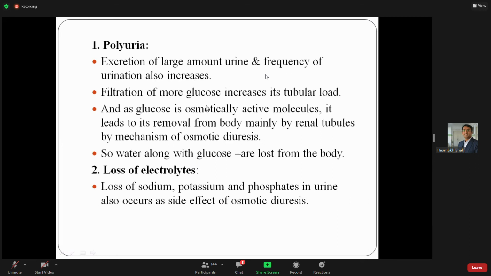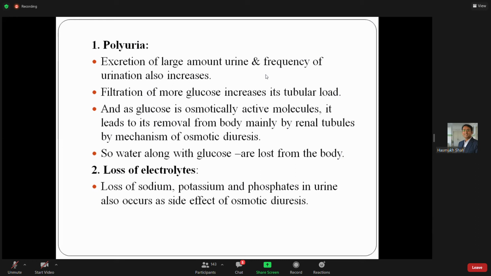Polyuria means excretion of a large volume of urine as well as increase in frequency of urination. So why does this polyuria develop? Because of more and more glucose. When the glucose level increases in our body or in blood, this glucose is an osmotically active molecule.